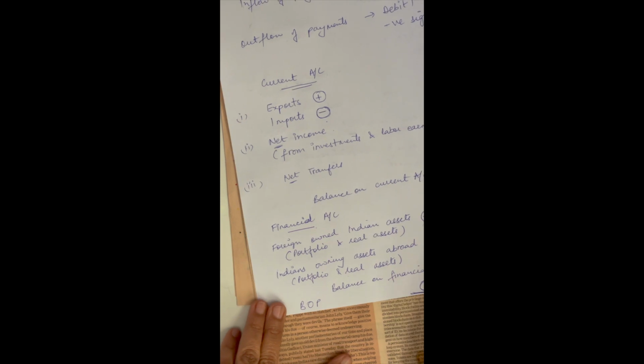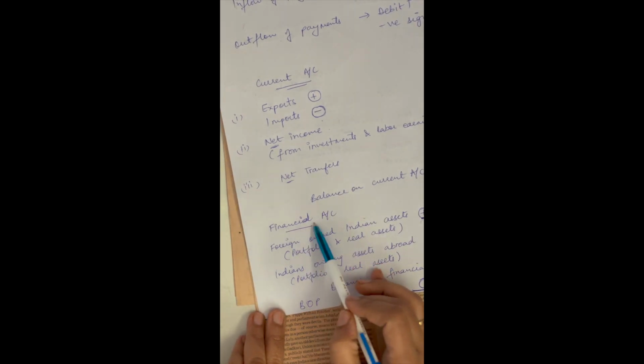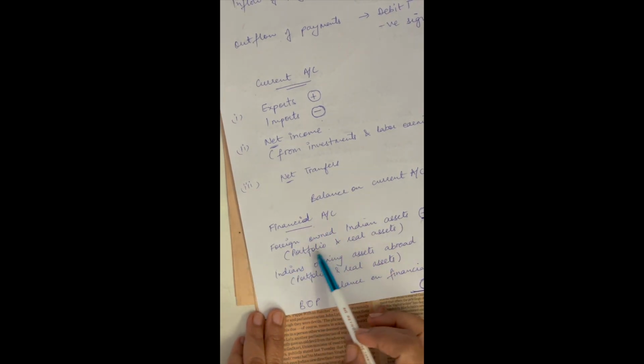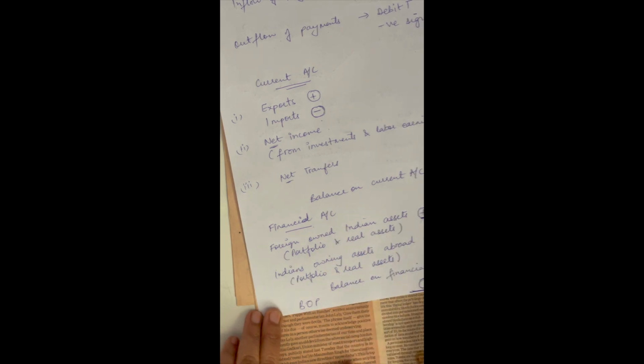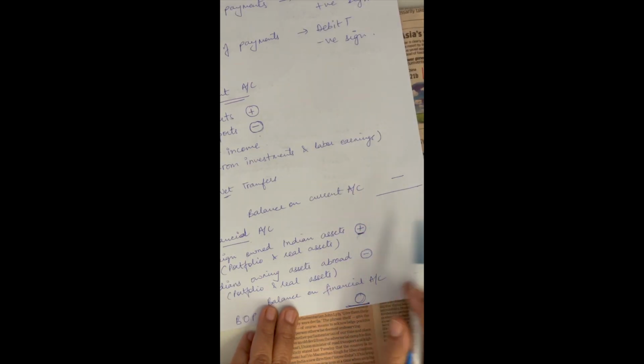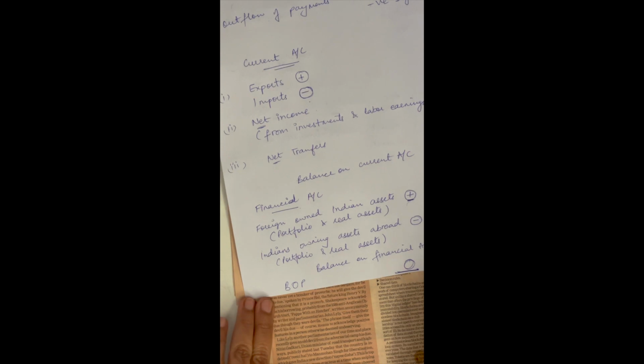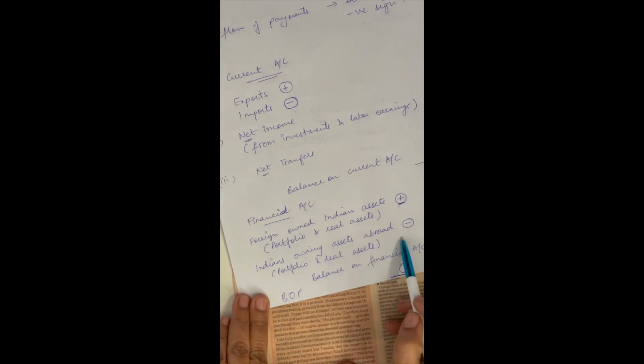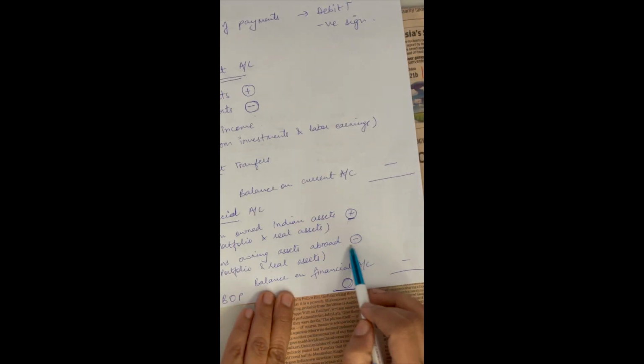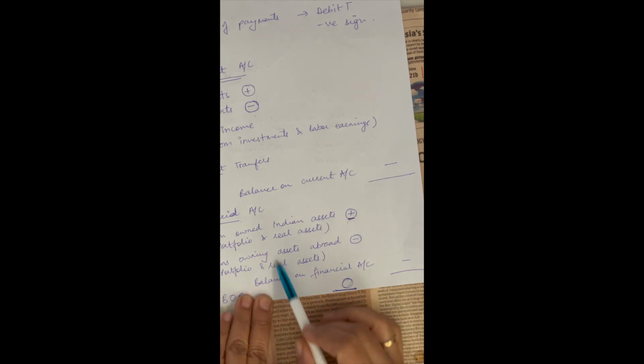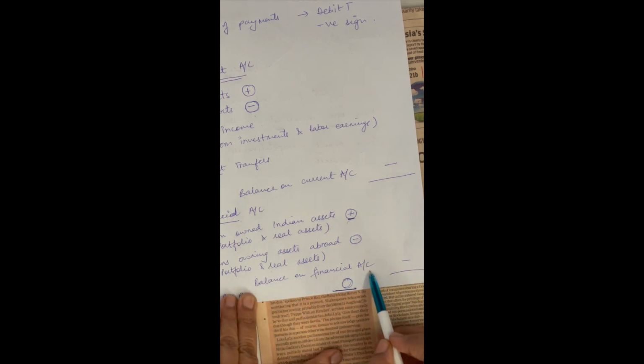The second major account in BOP is your financial account. Foreign owned Indian assets give a positive sign because there is an inflow of payment. Indians owning assets abroad give a negative sign because there is an outflow of payment, and these give us the balance on financial account.